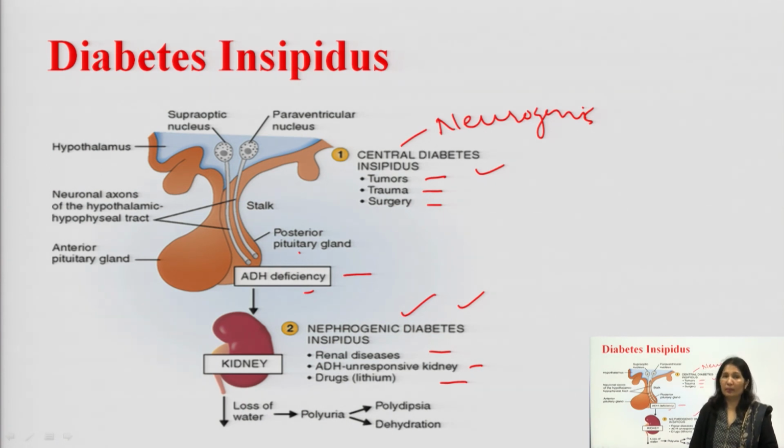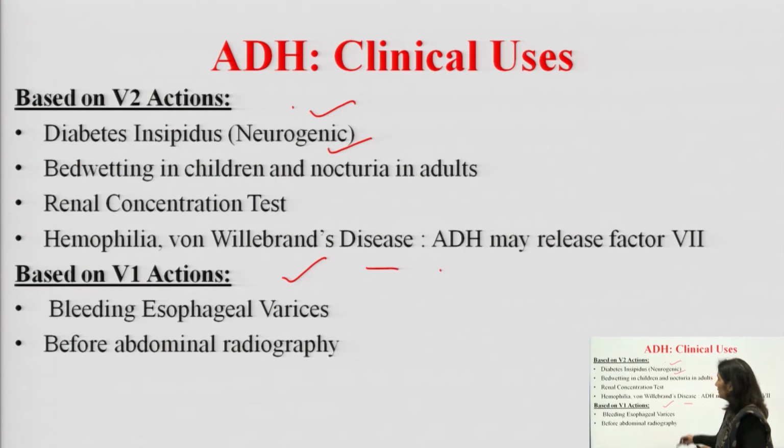So, to treat diabetes insipidus we give desmopressin, a V2 receptor analog, that is antidiuretic hormone. Because there is a deficiency of ADH we give desmopressin, and in most cases of diabetes insipidus this treatment goes on lifelong. So, based on the V2 action it is used in diabetes insipidus, bedwetting in children and nocturia to decrease urine volume, renal concentration test, and also in hemophilia and von Willebrand disease, as ADH may release factor 8.